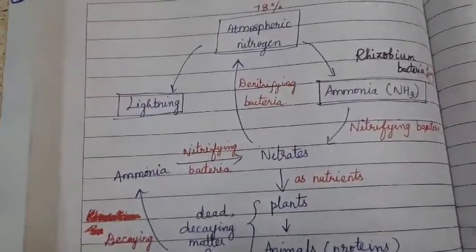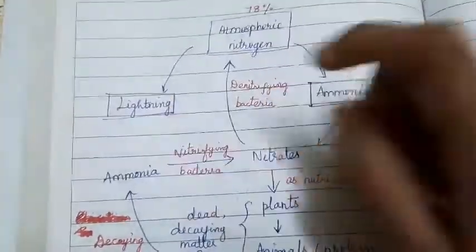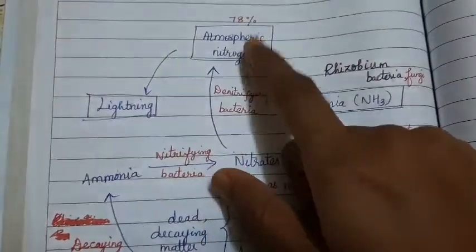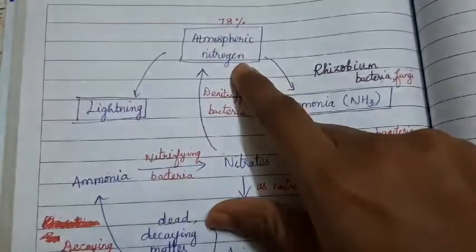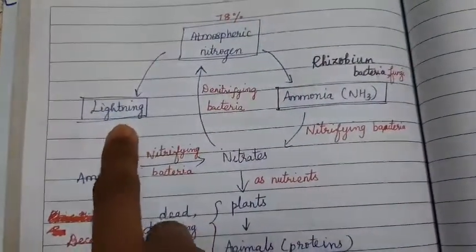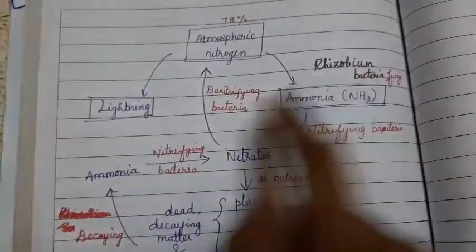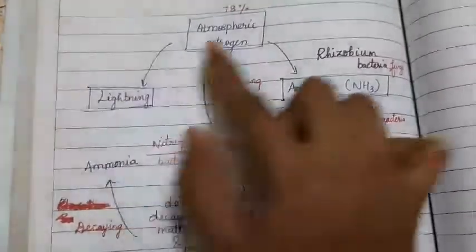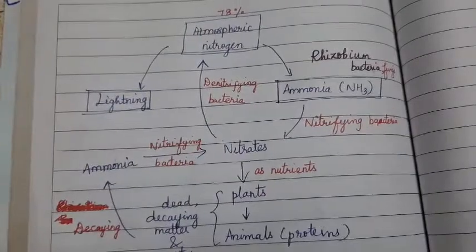The second method of fixing the atmospheric nitrogen is by lightning. During lightning also, to compensate for the loss of nitrogen used, lightning helps to refill it. So that is why I put a box here. Lightning is one method, ammonification is one method. All these in red indicate those helping with the conversions. Since this happens again and again, it gets the name nitrogen cycle.